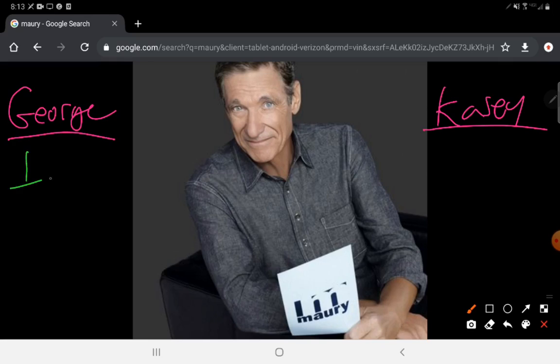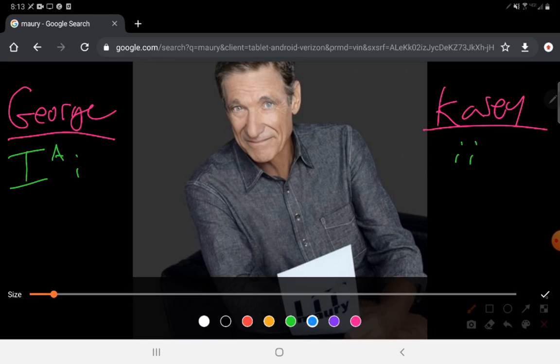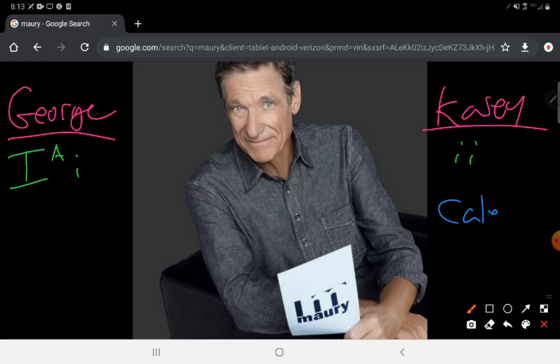And so George would be type A, and he has a recessive allele with that. So he's heterozygous for type A. And we'll say Cassie, she's type O. So she has two recessive alleles. And then let's say there's another kid involved, and let's call this kid Caleb.